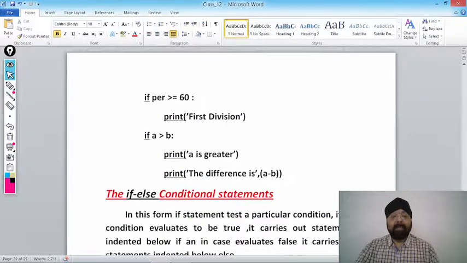These are some examples. If percent is greater than or equal to 60, what you want to print? You want to print first division. This is indentation. Means this print comes under if. If A is greater than B, colon, print A is greater and print the difference is A minus B. So again these two statements. Now here we are executing a single statement and here we are executing multiple statements or a set of statements. And if a condition is false, we are doing nothing. Why? Because these are examples of plain if. We are not using else. Getting my point?